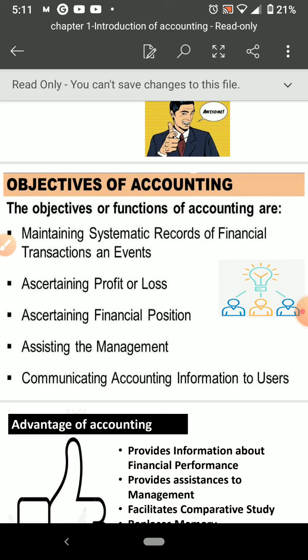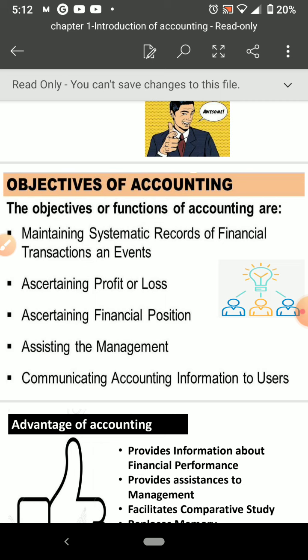To calculate the profit or loss we are doing accounting. Mainly accounting is related to business organizations, so they want to know the profit or loss made in a particular year. How much profit or how much loss, how my business is running, what was the last year's profit, and we can compare last year's profit with this year's, whether there is an increase or decrease in profit, or any year's loss and the reason for the loss, or how much increase in sales, production or purchase, or increase in expenditures.